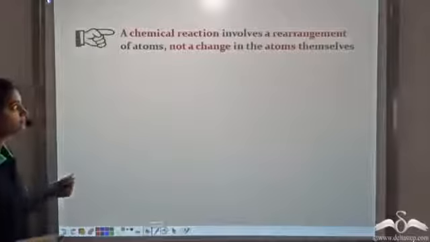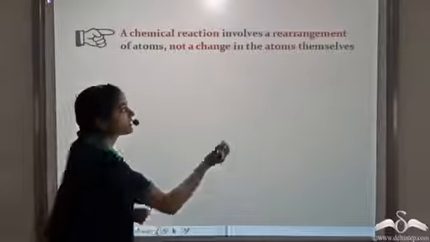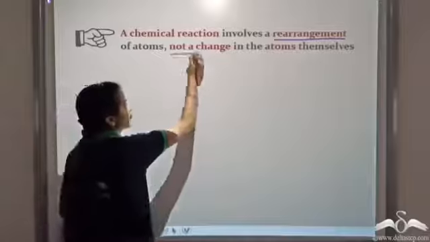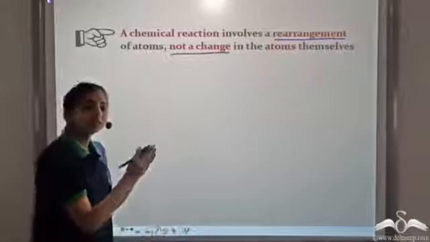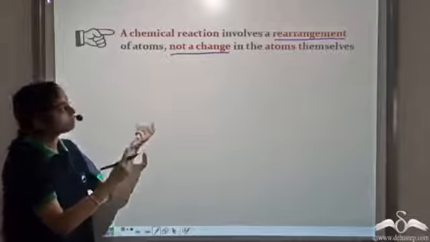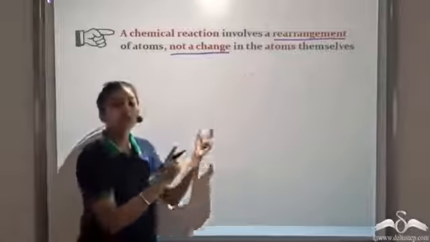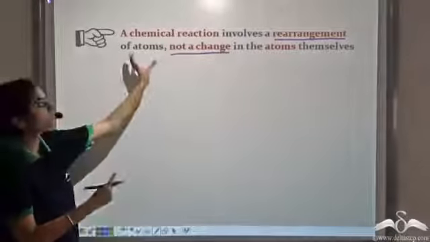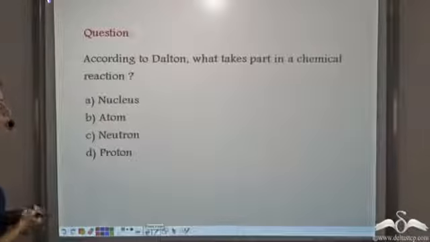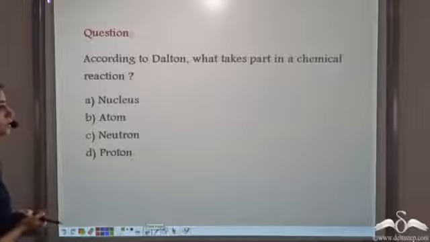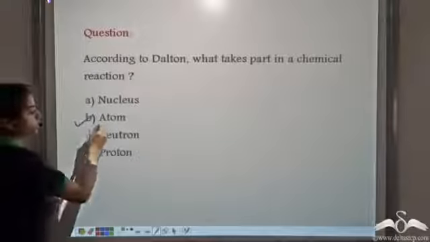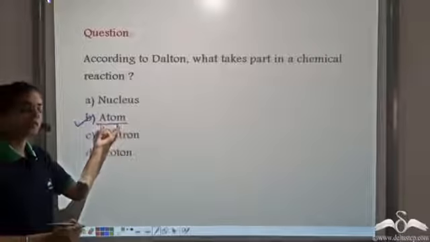Similarly, a chemical reaction involves a rearrangement of atoms and not a change in the atoms. So these atoms remain the same. But whenever a chemical reaction is taking place, these atoms rearrange. The basic building blocks, that is the atoms, do not change. They only rearrange to give a chemical reaction. So according to Dalton, what takes part in a chemical reaction? Dalton's theory says that the atom is the smallest particle of all forms of matter. Hence, the atom takes part in a chemical reaction.